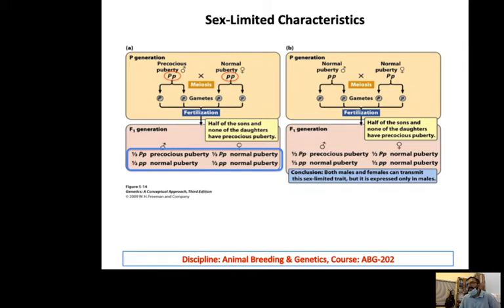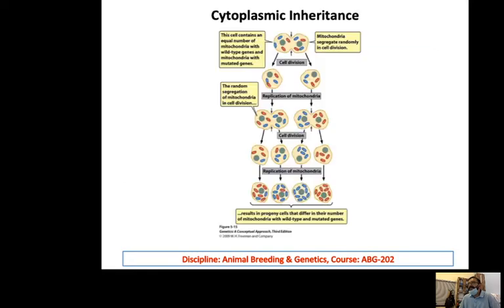And when we intercross this again, the male is homozygous recessive and the female is heterozygous, and the result is the same. The female has normal puberty no matter what the genotype is, but the males have precocious or normal puberty. So the influence is only on one sex, that is the male. So this is called the sex limited trait.